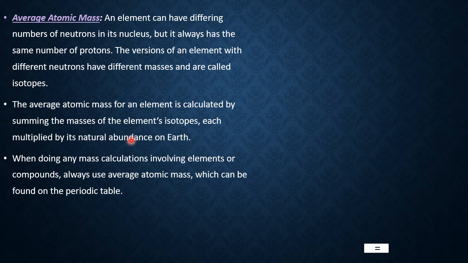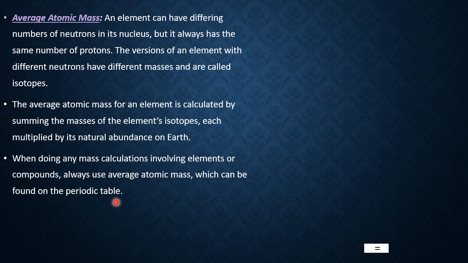When doing any mass calculations involving elements or compounds, always use average atomic mass, which can be found on the periodic table. So the correct way of saying it is, whatever atomic mass we see on the modern periodic table, it is the average atomic mass.